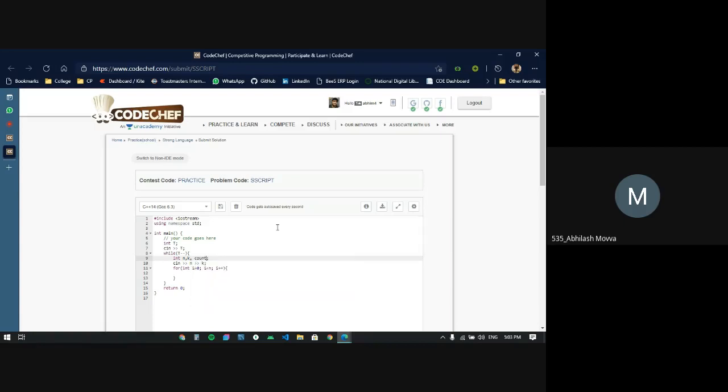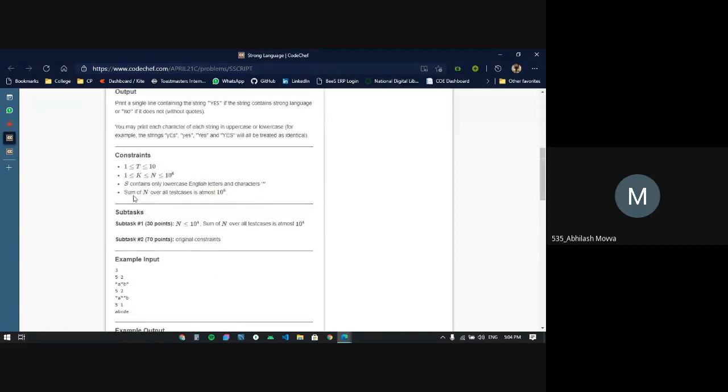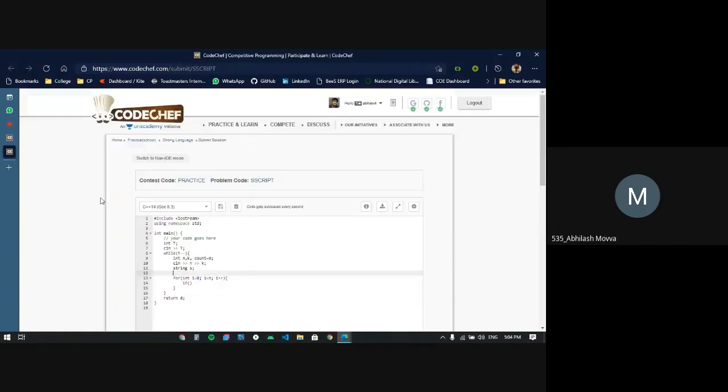Now I also need another variable to check the number of consecutive asterisks in the given string. So I'm taking a variable called count, and I'm pre-initializing it to 0 so that I can use it according to my needs. Now I'm checking the condition, but I missed an important part here. As told by the setter, we will be given a string as well. So we need to input the particular string.